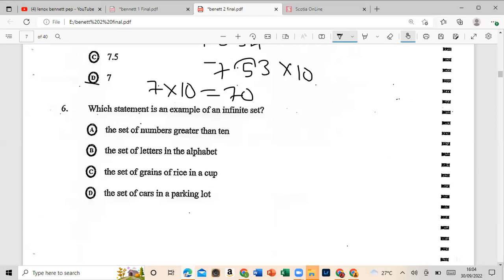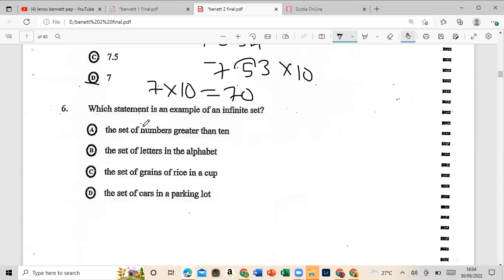Alright? So basically, an infinite set comes from the word infinity, meaning there's no ending, so it's continuous. They said this statement is an example of an infinite set. So we're going to look and see which one of these sets will have no limit or no ending.